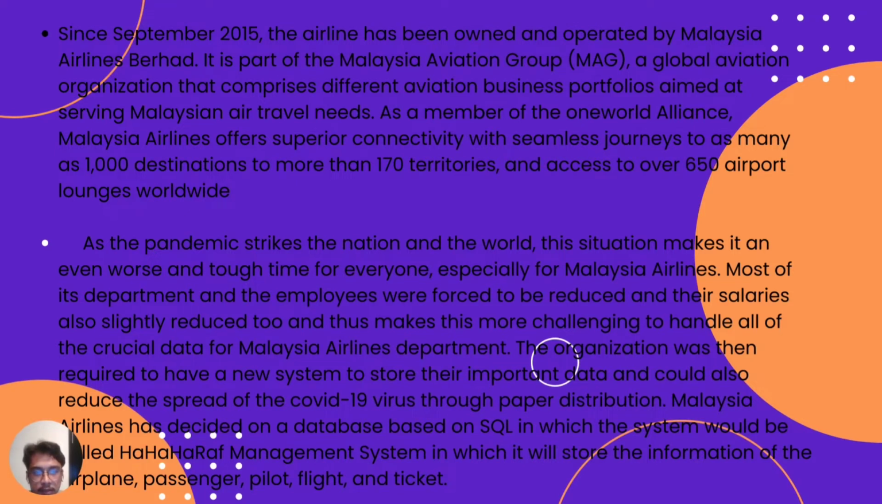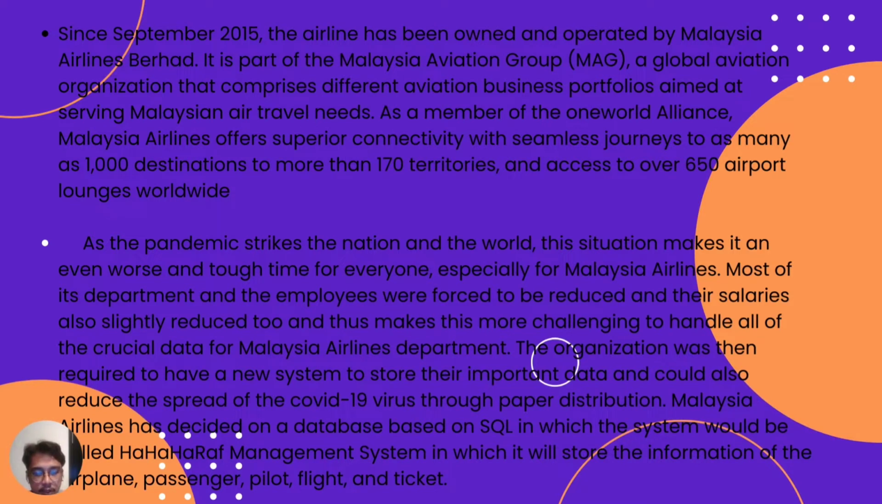It is part of the Malaysia Aviation Group, MAG, a global aviation organization that comprises different aviation business portfolios aimed at serving Malaysian air travel needs. As a member of the One World Alliance, Malaysia Airlines offers superior connectivity with seamless journey to as many as 1,000 destinations to more than 170 territories and access to over 650 airport lounges worldwide.